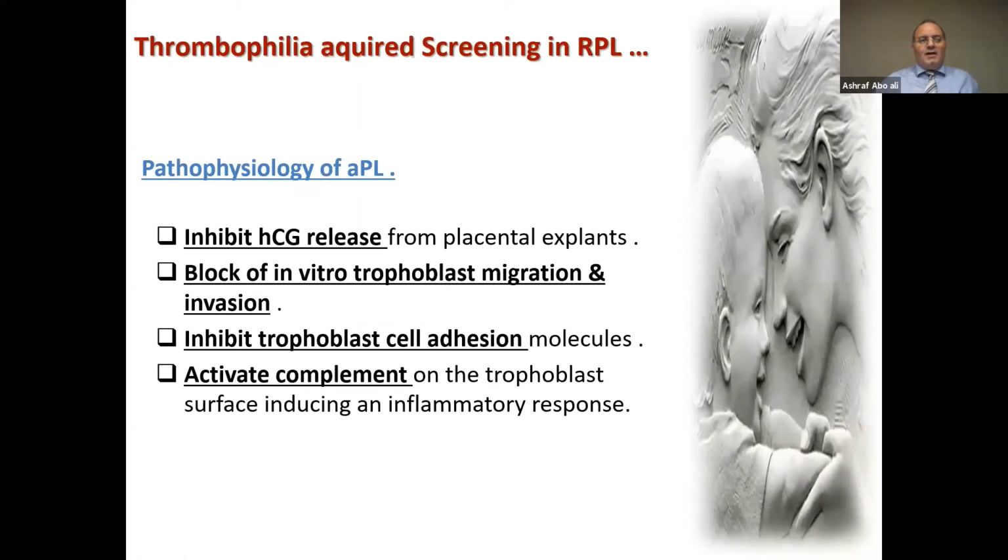Okay, what about the acquired thrombophilia? The most famous is antiphospholipid syndrome. It is very risky in its action because it inhibits hCG release, blocks in vitro trophoblast migration and invasion, inhibits trophoblast cell adhesion, and activates complement.